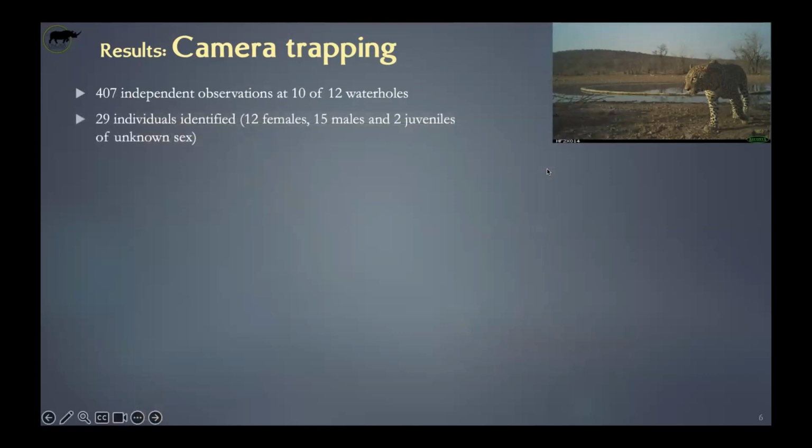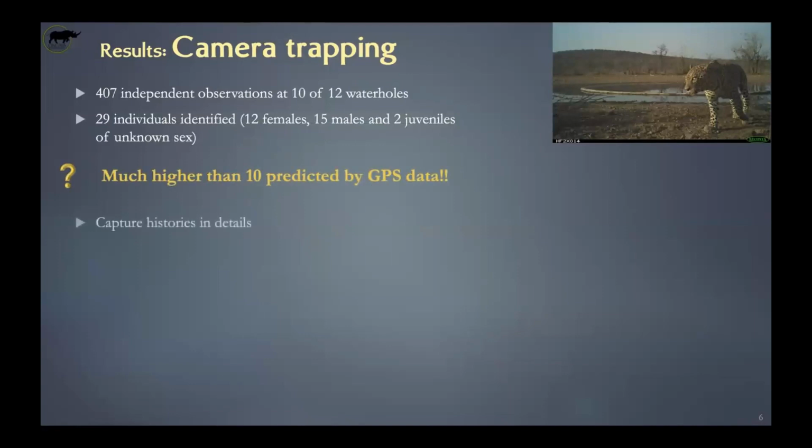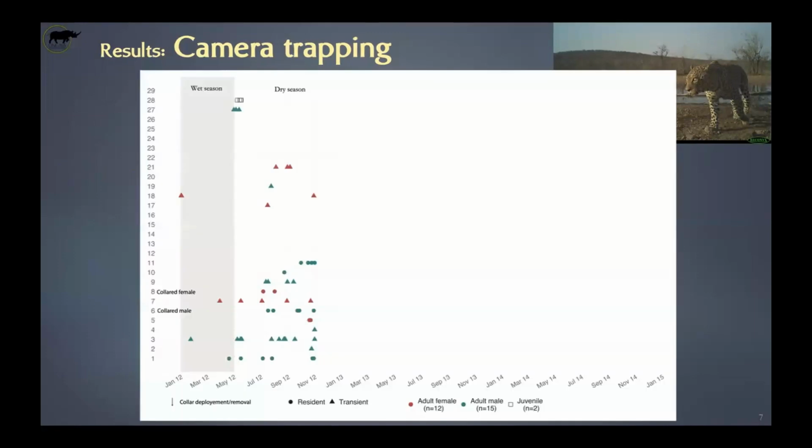In terms of numbers, we identified 29 individuals: 12 females, 15 males, and 2 juveniles of unknown sex. So that is much higher than the 10 that we predicted by the GPS data. So what is going on here? We looked at the capture histories in much more detail. The capture history is when and where each individual was seen. And this is how it looks.